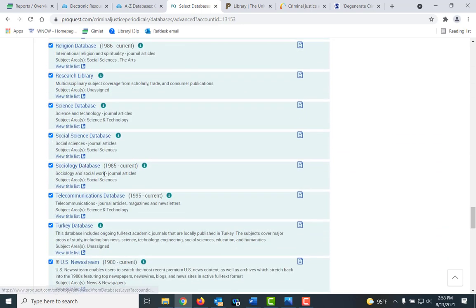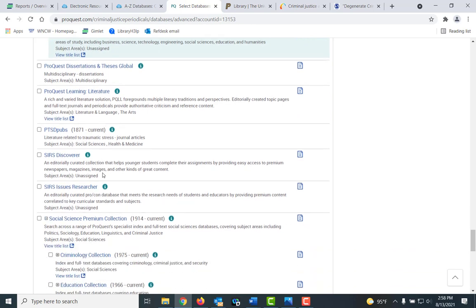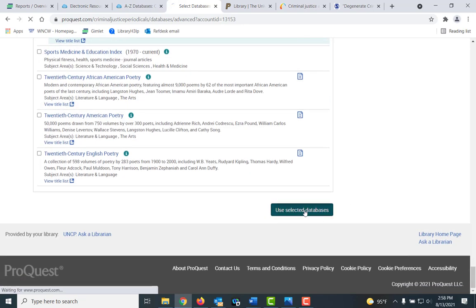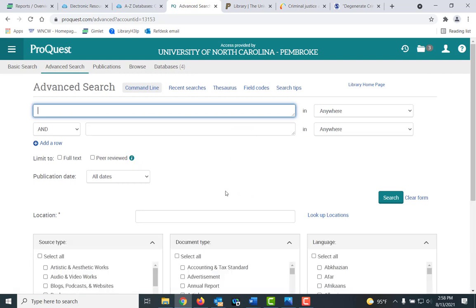Also, it's including the social science database, which is good. And you can also tell it to include the social science premium collection. Add selected databases. And of course, it took away my search, so I have to retype it. Sometimes it will do this, sometimes it will not.